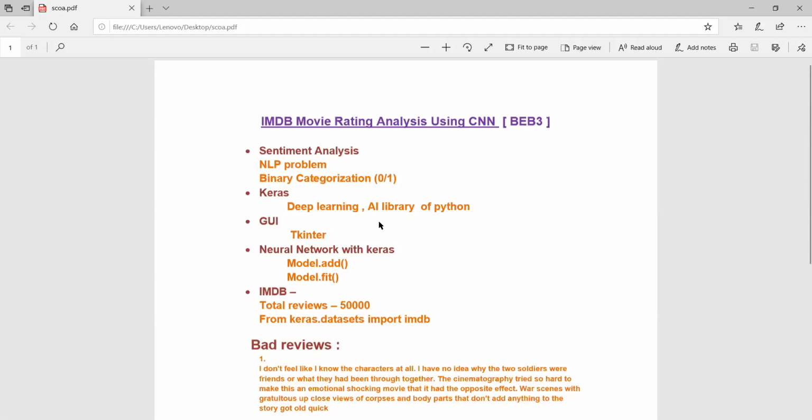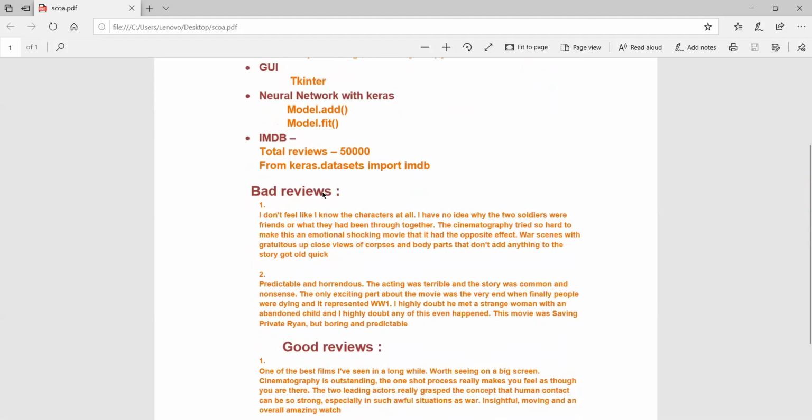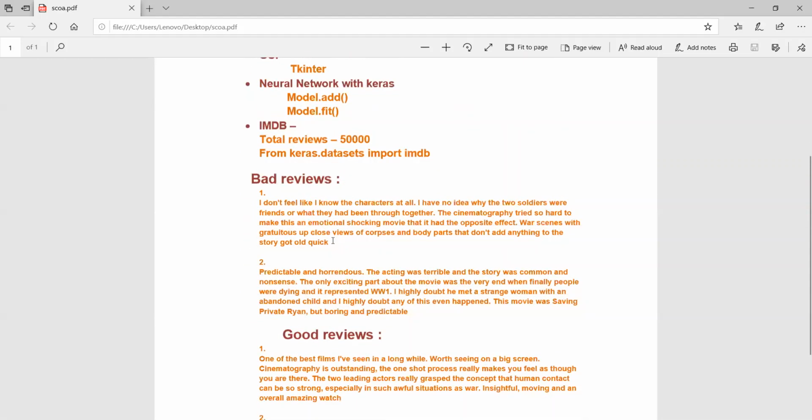Neural networks are used to train. These are examples of reviews. We already have some pre-classified reviews, for example, bad reviews and good reviews. I will now show you the GUI of our project.